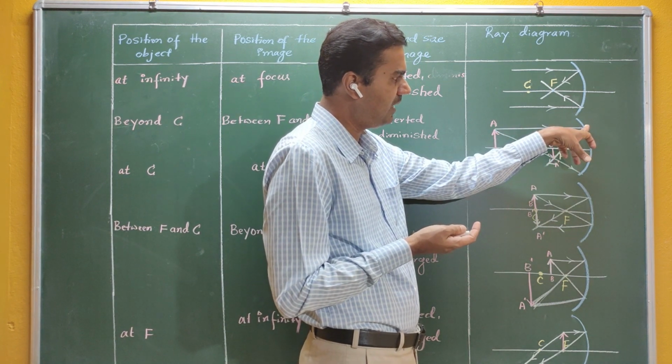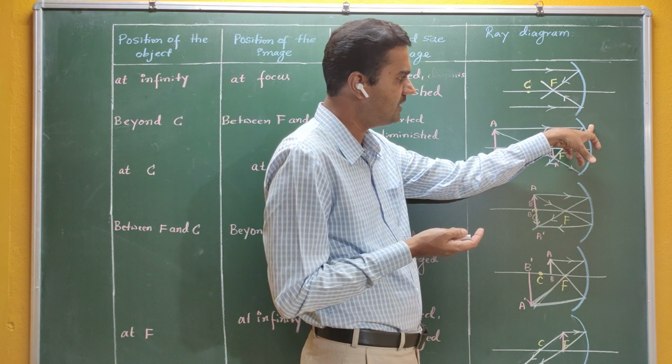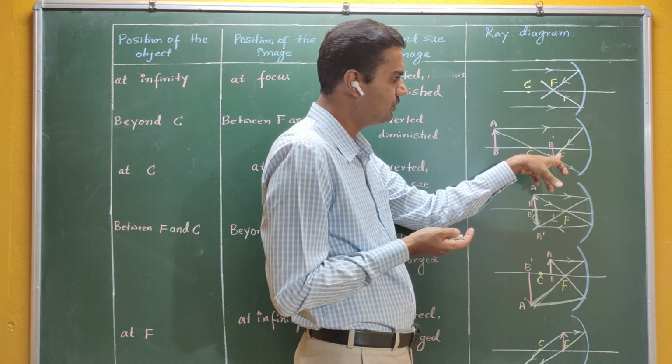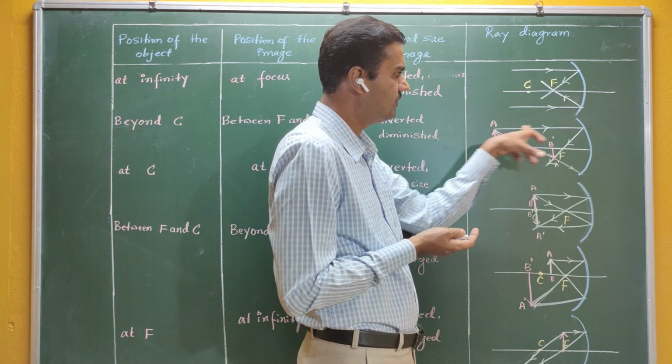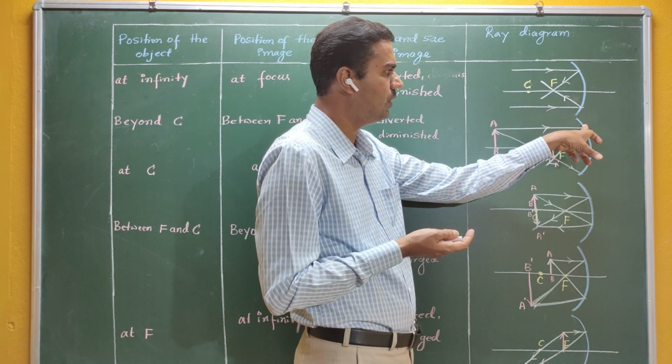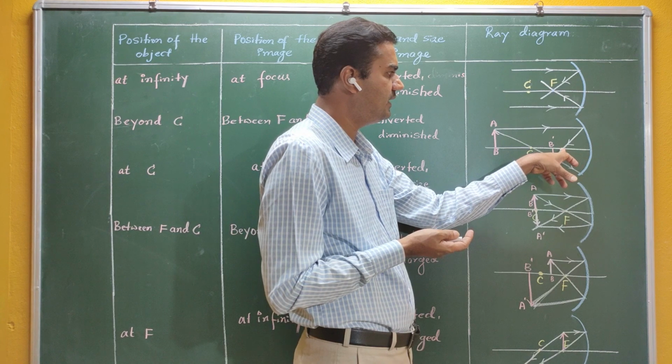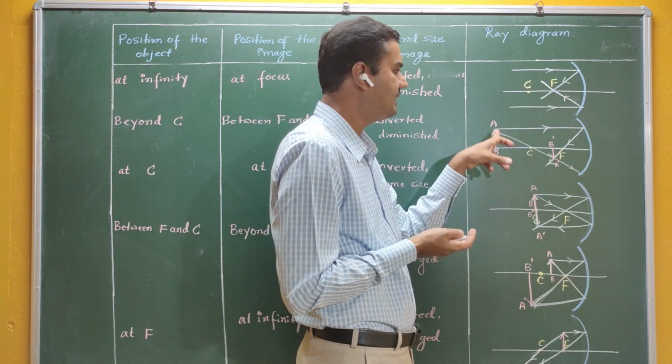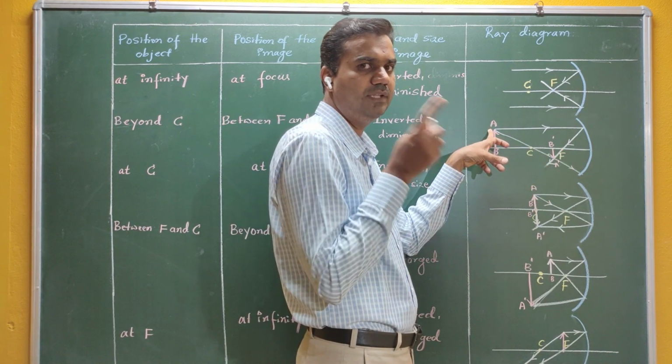Okay, so now this is a parallel ray. When a parallel ray falls on the concave mirror, what happens after reflection? Again, it passes through the principal focus. So this is your first ray diagram. It is parallel, it falls on the concave mirror, the reflection takes place and it passes through the principal focus.